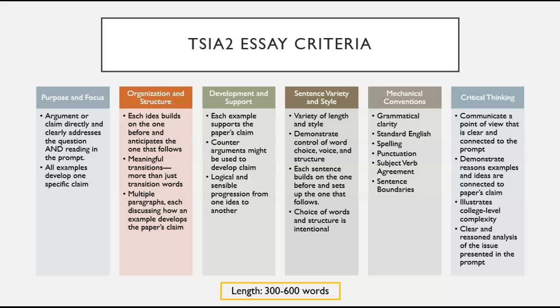Now, let's take a look at the WritePlacer, which is the essay portion of the TSIA-2. The criteria used to evaluate your TSIA-2 essay is as follows. They're looking for purpose and focus. With purpose and focus, that's your argument or your claim. And they want to make sure that that argument or claim is directly connected to the prompt that you're looking at or the prompt that you've been assigned. All of your examples connect to and develop that one specific claim.